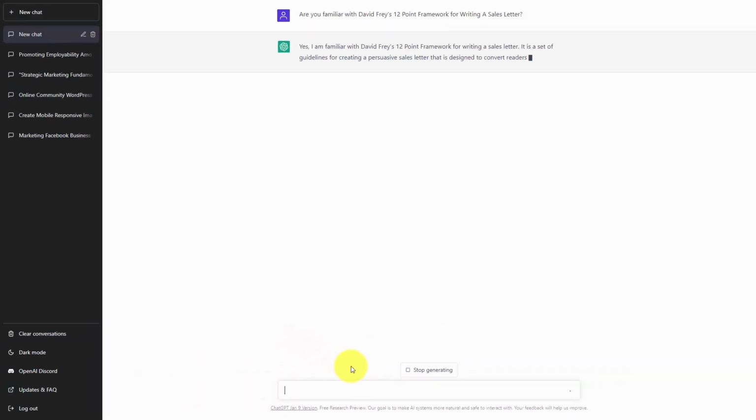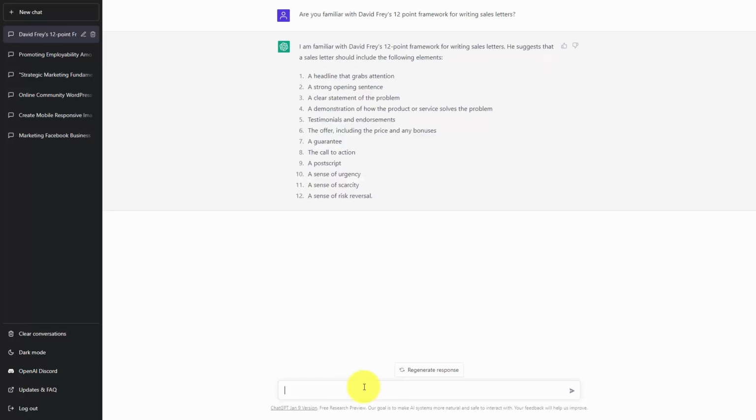So you can write in the framework that you want to ask ChatGPT about, and you can then click Enter. And ChatGPT will then tell you whether it is familiar with the framework or the content that you are looking for. In some cases, if we restate our question, we will be able to get a fuller explanation of the framework that we're looking to work with.